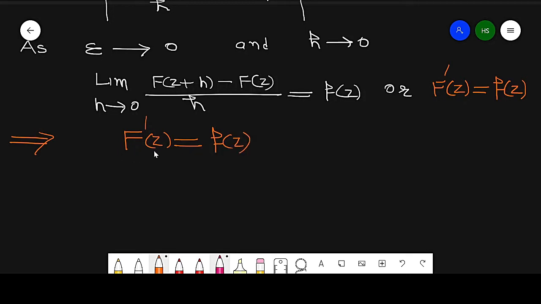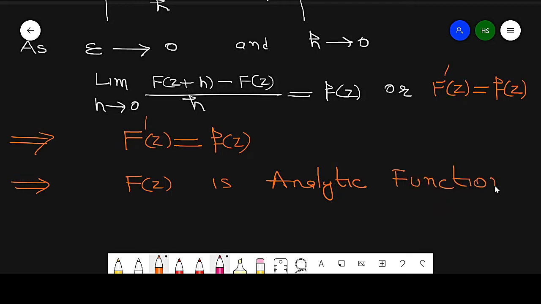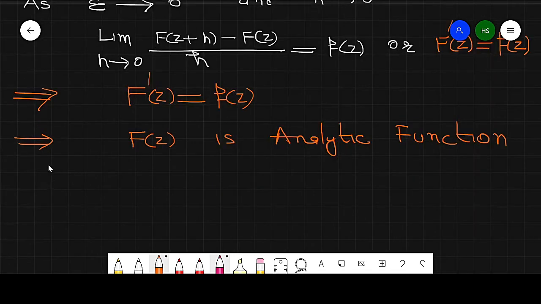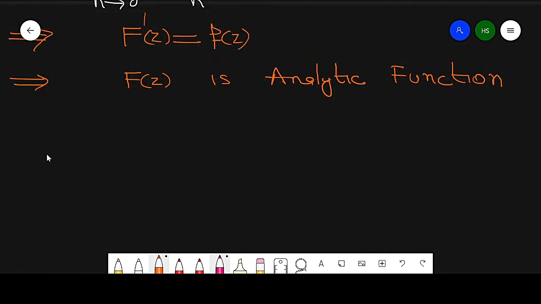Now since the derivative of this function exists, this function f of z is an analytic function, because it is differentiable everywhere. Now, as we discussed in the higher order derivatives in Cauchy integral formula, if a function is analytic, then its derivative is also analytic.